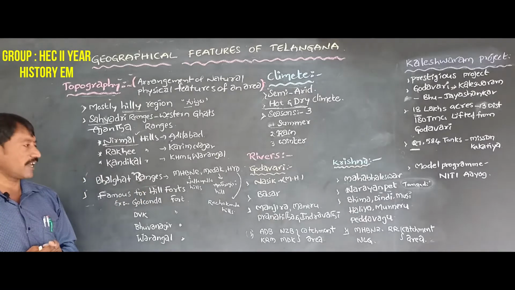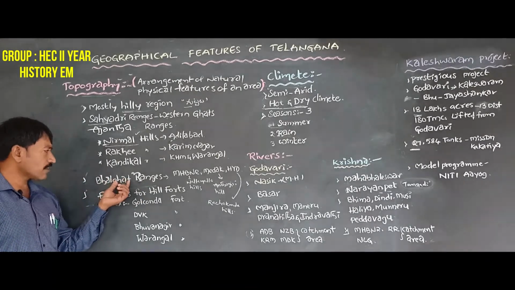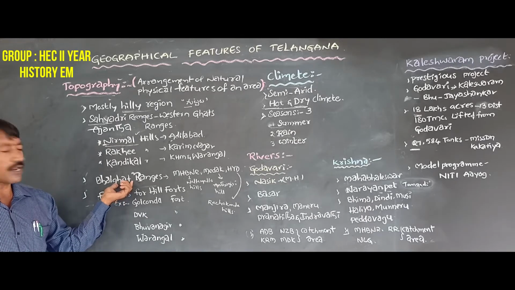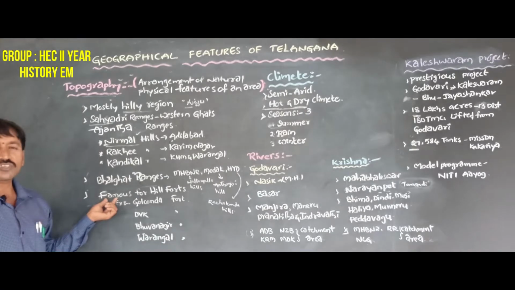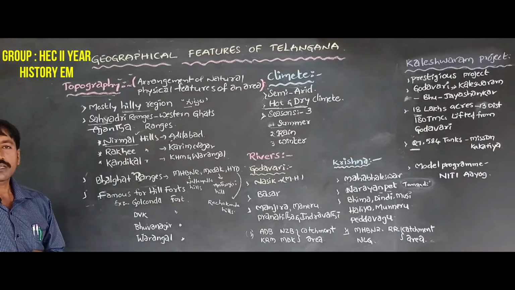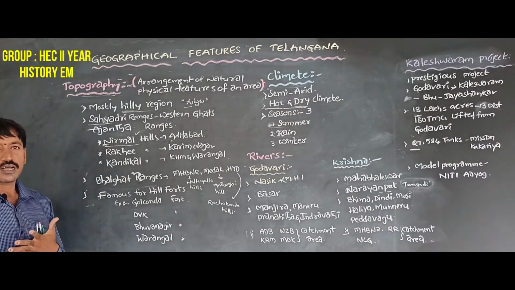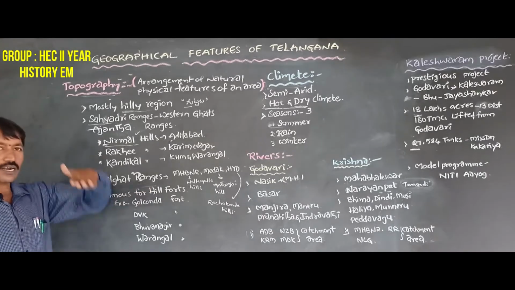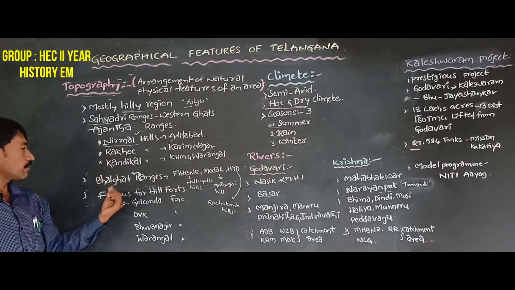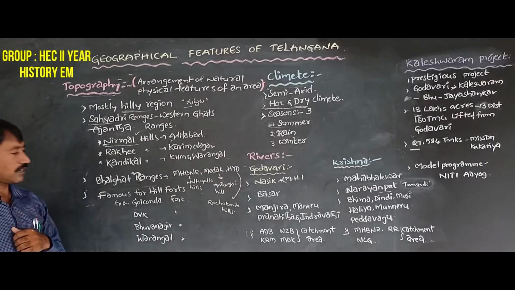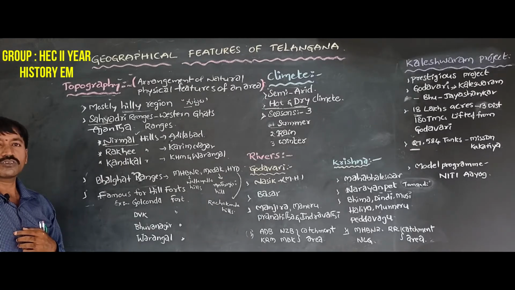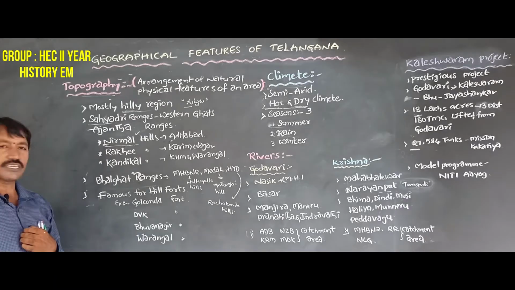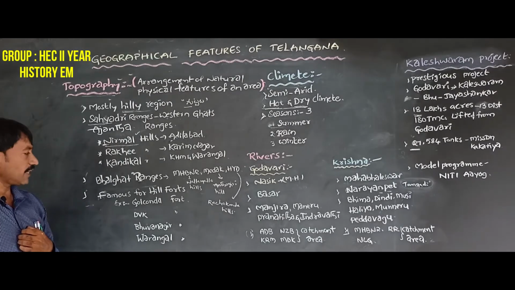The Balghat ranges are also most famous for hill forts. A number of hill forts were constructed on the top edge of the Balghat ranges in various regions of Telangana. These hill forts are most famous in medieval Telangana history.